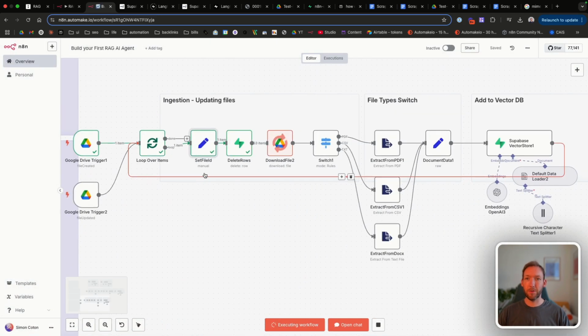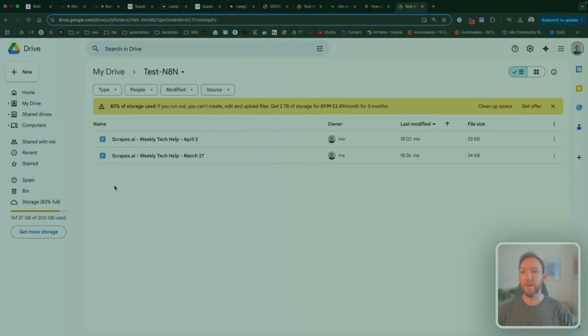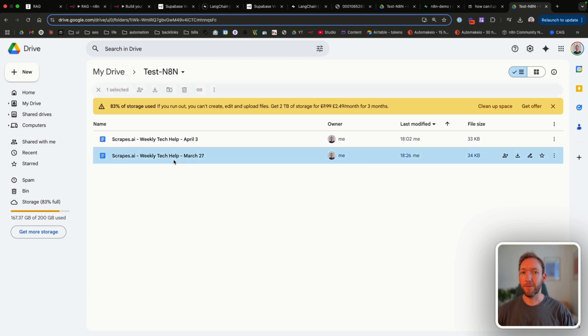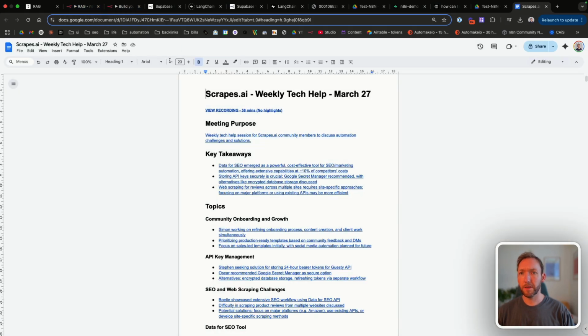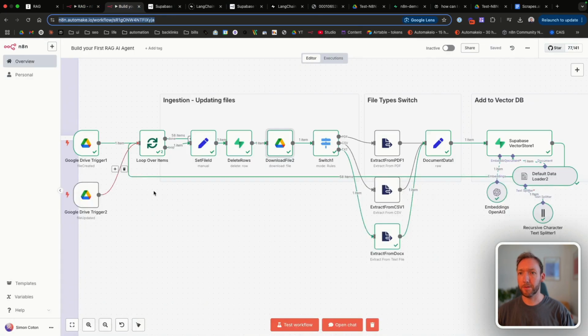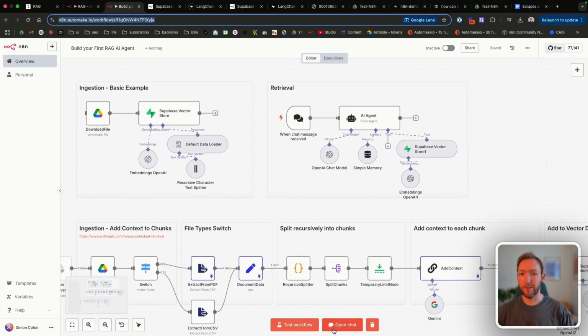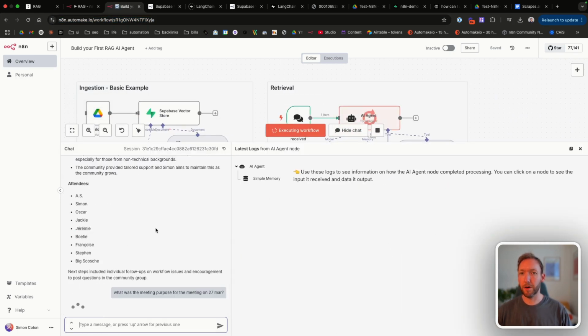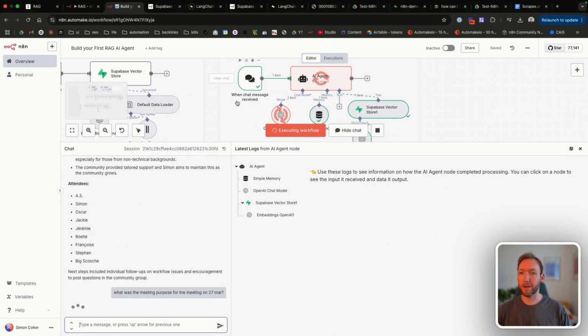So that will upload the document now into our vector database again. And then what we'll do is we'll go and remove some data. So that's now uploading, 58 items uploaded. Let's go back to the file itself. And right now, let's extract the meeting purpose. So if we ask in the chat, what was the meeting purpose? It will go and extract that.